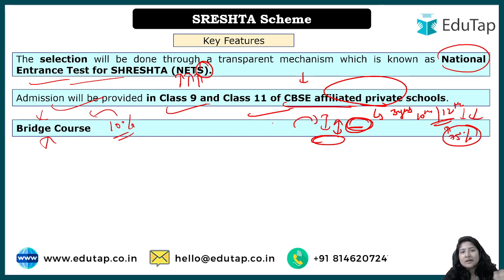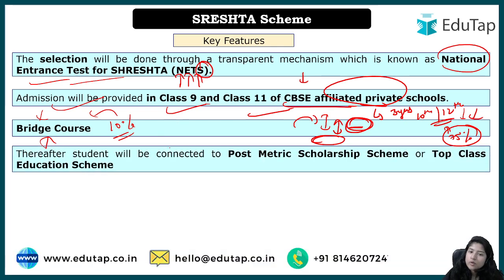So that they can come to the same level as the students who have been studying in a good school, and now in 9th class all should be equal, right? Or maybe in the 11th all should be equal. So that is why a bridge course will be provided, okay?